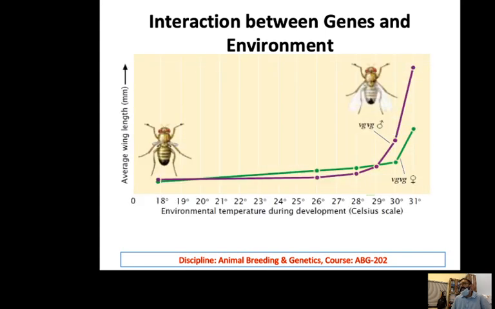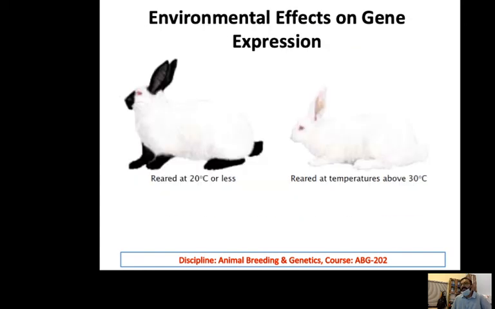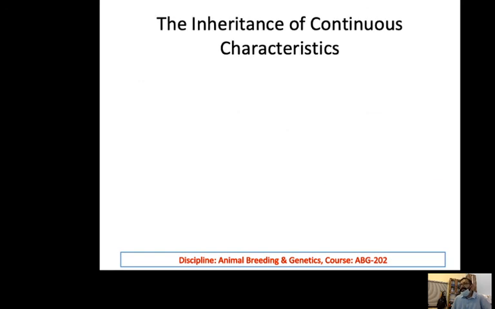You can see if the temperature is increased, the size of the wing is increased, and vice versa. This is called genetic and environmental interaction. Similarly, at 20 degrees Celsius, there are black spots, and at 30, it's completely white. The genotype is the same. And inheritance of continuous characters is also beyond Mendel.